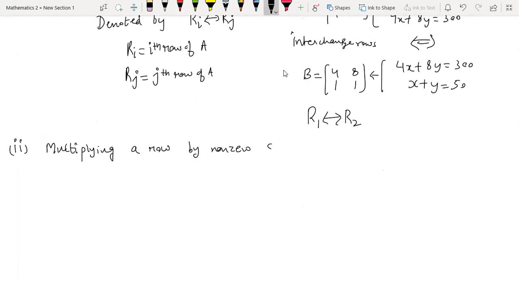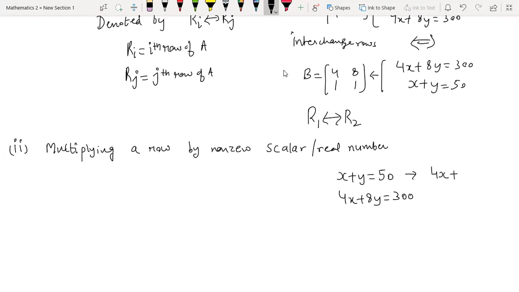by a non-zero scalar. Scalar means a real number here, because we are in real numbers, we are not taking complex matrices. So whatever we are multiplying by is from the real field. If you multiply a particular row with a non-zero number, then also it does not change anything. Again, take the same example to understand this. Say I have x plus y is 50 and 4x plus 8y is 300. Suppose I multiply this equation by 4.